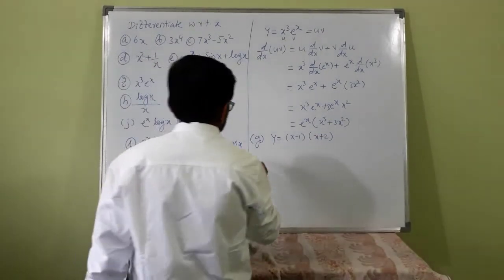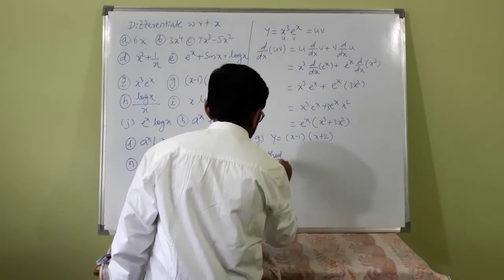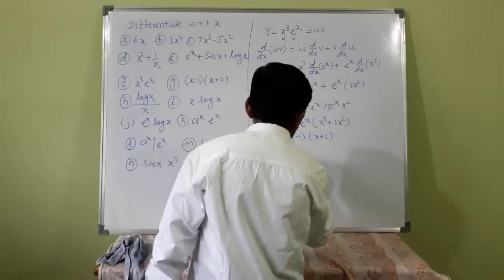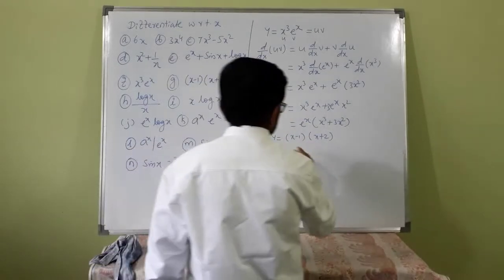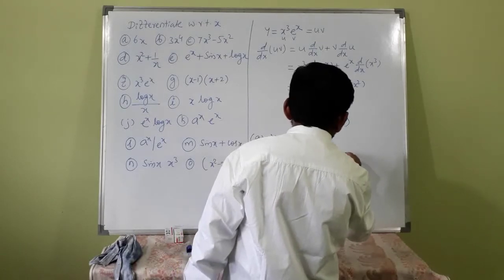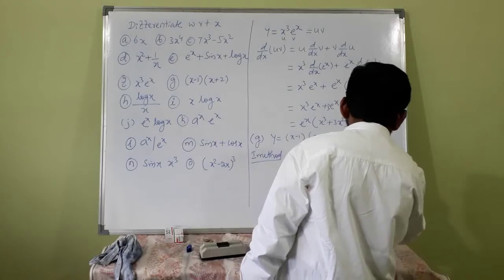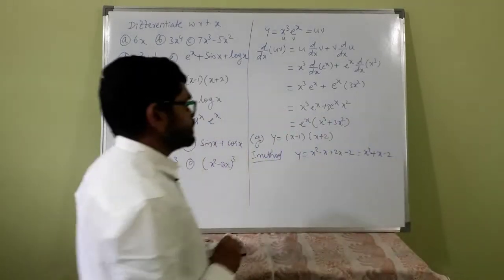See, first method, y is equal to, if you multiply this, x square minus x plus 2x minus 2, or x squared plus x minus 2 is the y value.